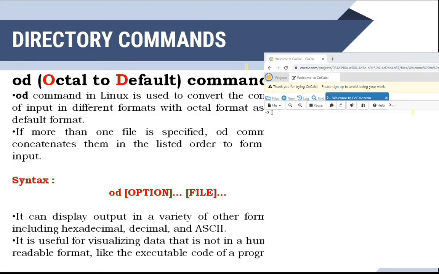Then the next command is OD, that is octal dump command. Here we are going to see the OD command. The OD command in Linux is used to convert the content of input into a different format, with octal as the default format. If more than one file is specified, the OD command concatenates them in the listed order to form the input. The syntax will be OD, option and the file name.